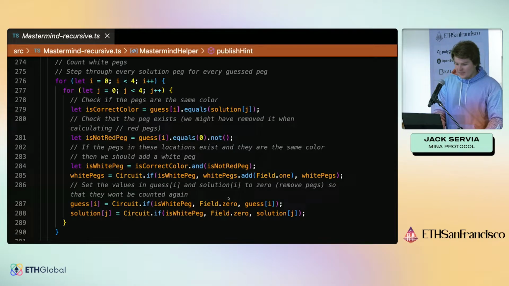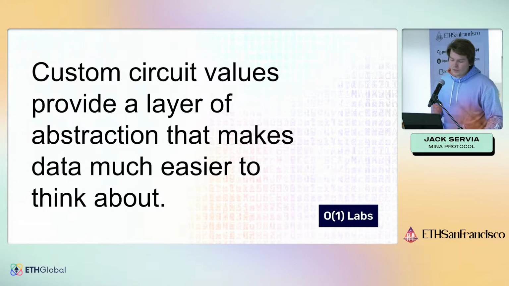We can see what this looks like. If we want to know if this guess is not equal to 0, we can call this equals method, and then just chain on the not method at the end. We can do the same thing if we want to add two values together: we can call this add method on white pegs and pass in an argument.